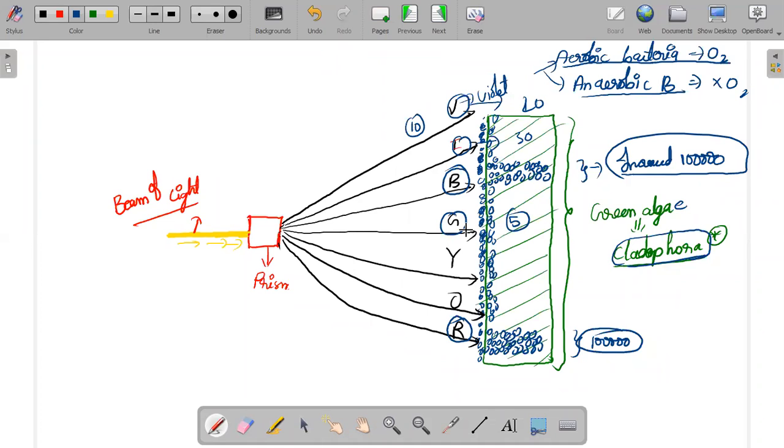In the green area, at the start you are having 10 bacteria, sir. Now it becomes 5 bacteria. In the yellow area, at the start there were 10, now it becomes 20. In the orange area, at the start there were 10, now it becomes 30. But in the respective blue area and red area, the number of bacteria has increased exponentially, a very great increase.